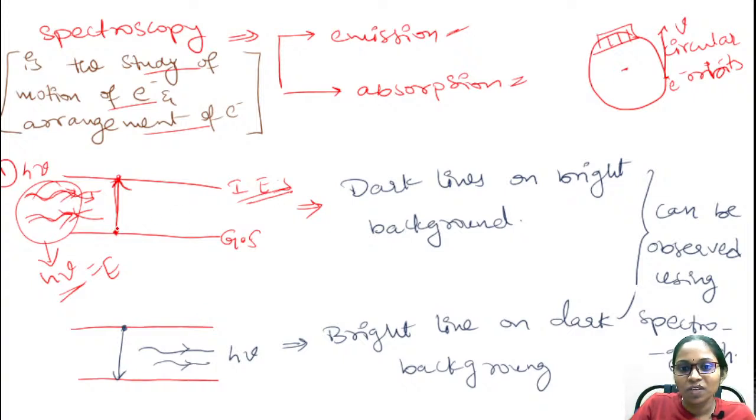By absorbing the energy, these electrons transit to the higher energy orbits, and because of that the energy is absorbed by the electron. Here energy is absorbed, that means we are going to have the absorption spectrum here.